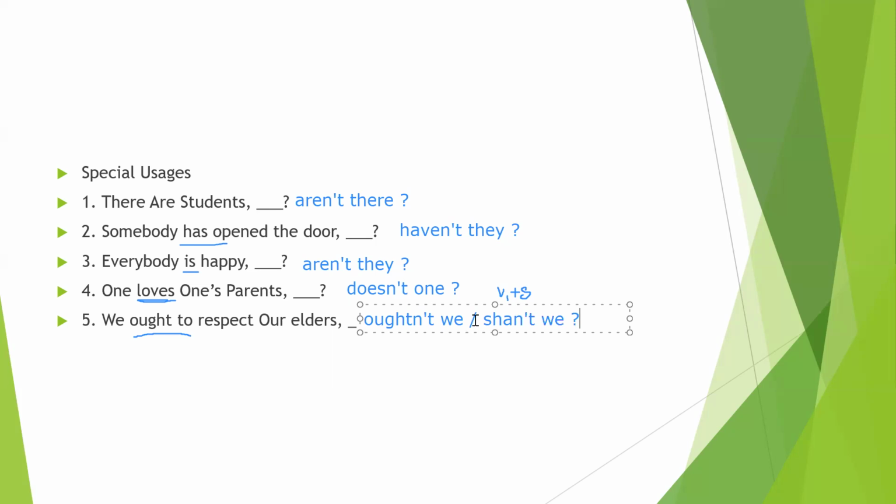So these are all the special usages for the question tags. This is very very important. Many times these come in many competitive exams like TET, TSC, Gurukul, SI and constable exams. So thanks. This is about the special usages for the question tags. First we write "oughtn't we" only. If there is no option for "oughtn't we", then we go to "shan't we" only. These are the special usages in question tags.